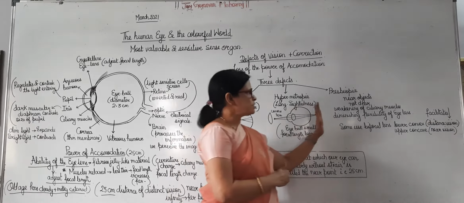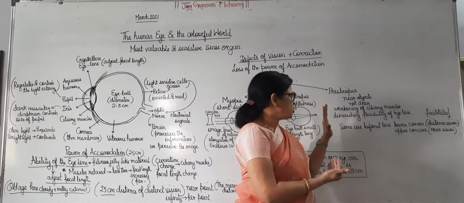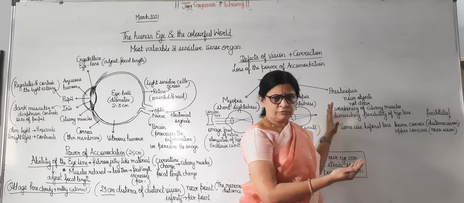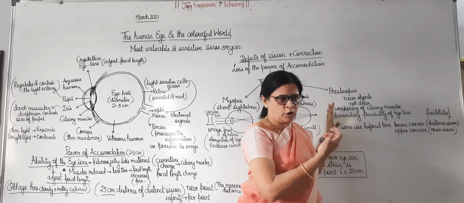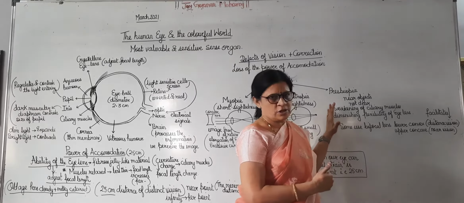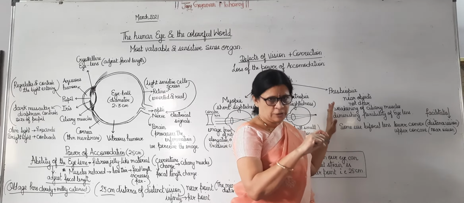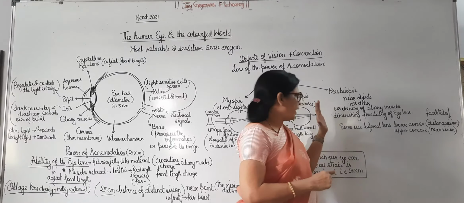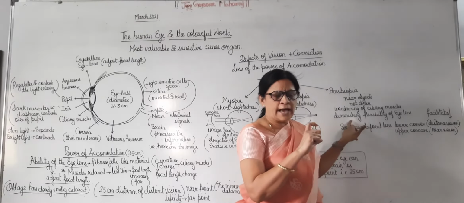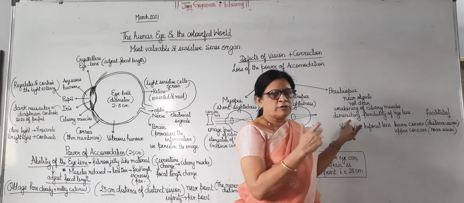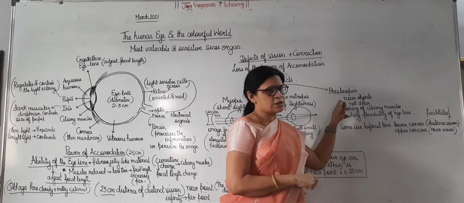Okay. And the third is presbyopia. Presbyopia occurs in older people, when we are above 40. When a person is above 40, he cannot see nearby objects very clearly. Meaning if he wants to read a book, he has to use a lens. This happens because of the weakening of the ciliary muscles. Because of age, the ciliary muscles become weak, and there is diminishing flexibility of the eye lens. The lens is not flexible, therefore the focal length cannot be easily adjusted. This condition is called presbyopia.